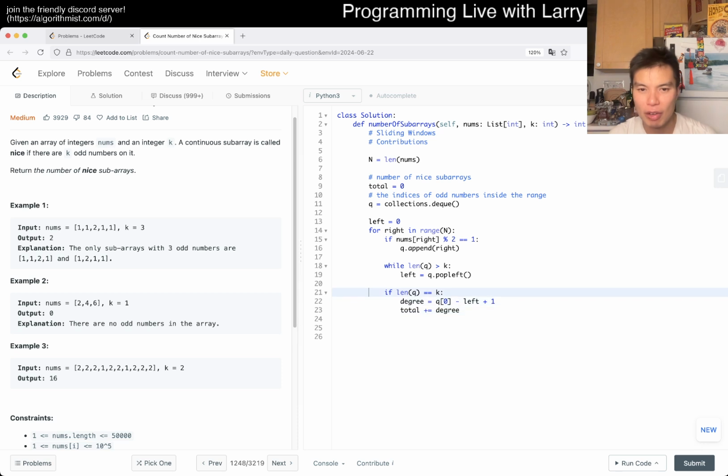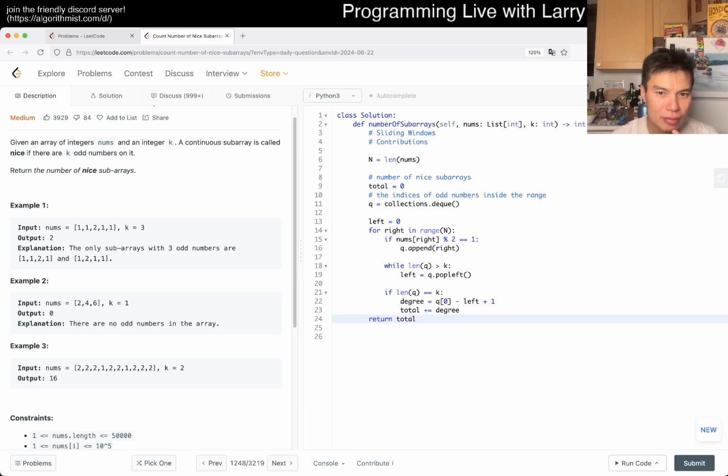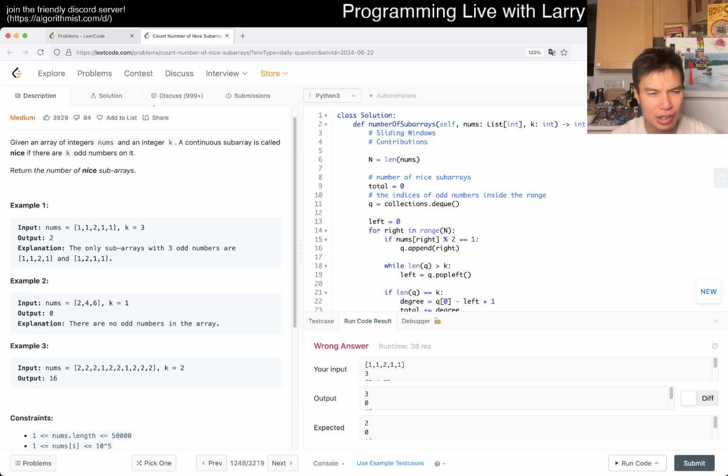But once it reaches k, it will always be at least that. I think this should be right. Maybe I'm off by 1. I'm off by 1 a lot. Off by 1 here, huh? What did I have? I have 3.